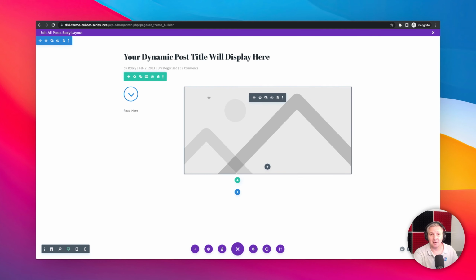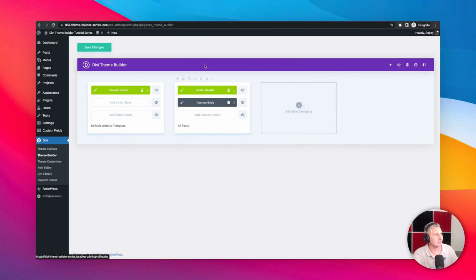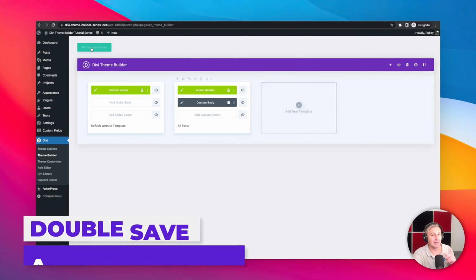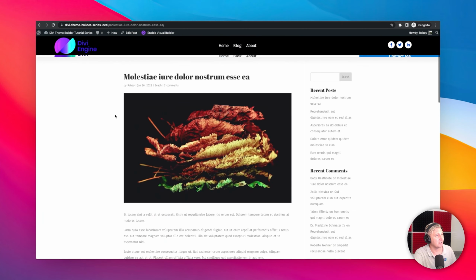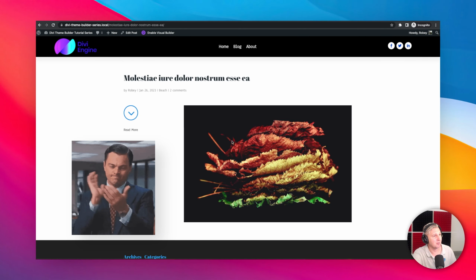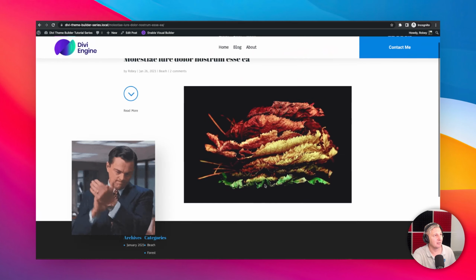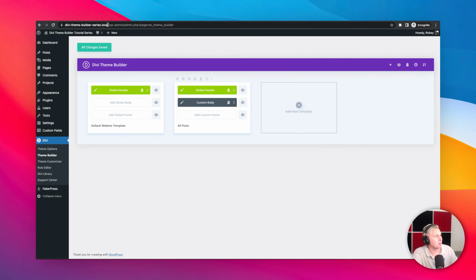We have actually made a lot of progress so far. If you want to check how we're doing, we can go ahead and save this. I'm going to go ahead and close this out. And then remember, when you add a new template, you have to double save up here. Now, when we refresh this page, let's take a look at what we see. All right, so we've got a little bit of progress here. Things are happening. This button, of course, doesn't work yet, but we are going to be hooking that up. But it's kind of coming together right now. Cool. Okay, so we're going to hop back here and continue on our journey.